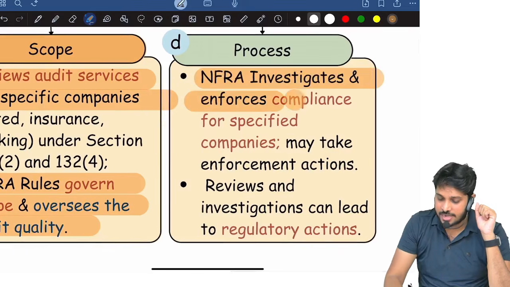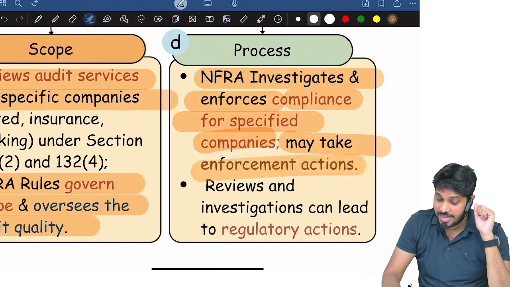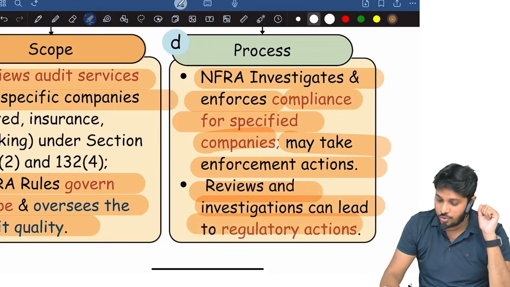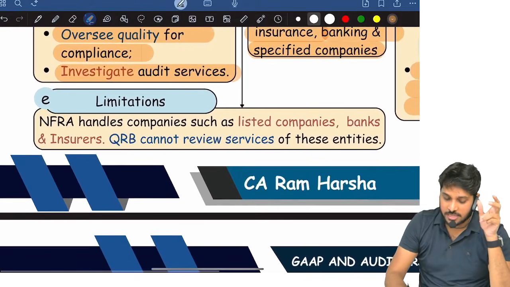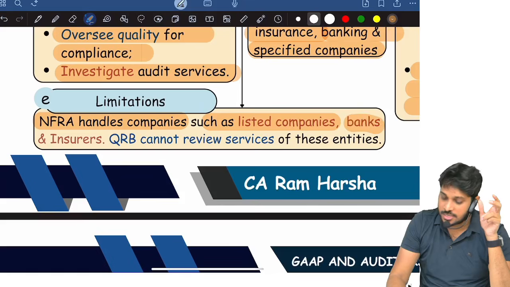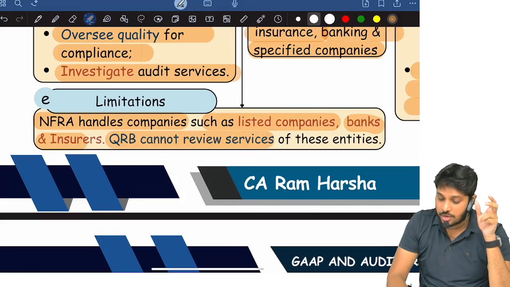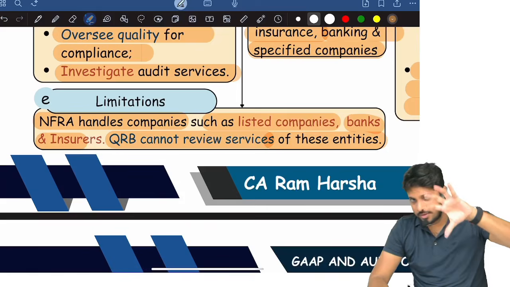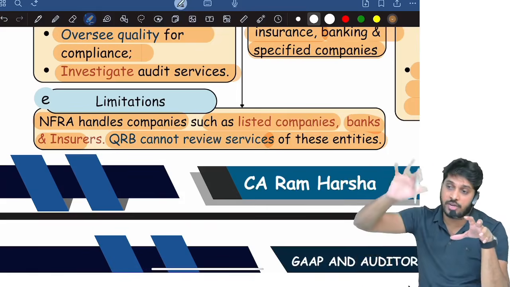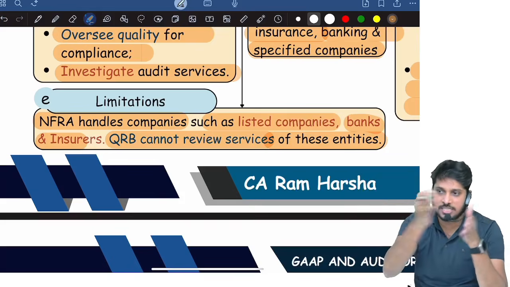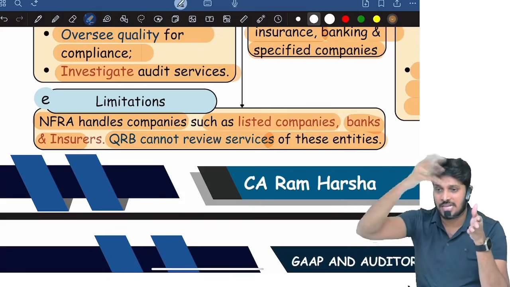NFRA investigates and enforces compliance for specified companies, may take even enforcement actions, and the review and investigation can even lead to regulatory actions. Limitations: NFRA handles companies such as listed companies, banks and so on. QRB cannot review these services. QRB can review only other companies. NFRA can only review listed companies, banks, insurance companies and their subsidiary companies.